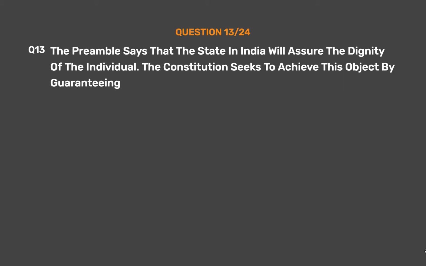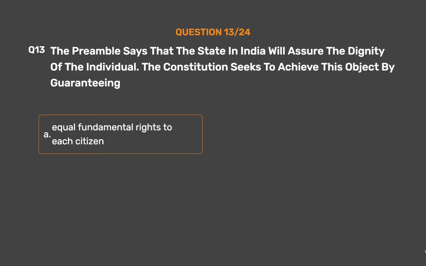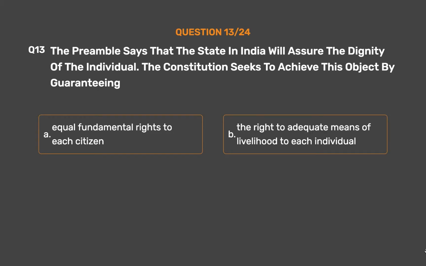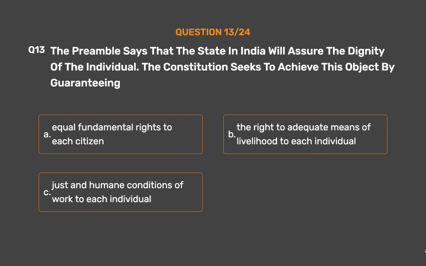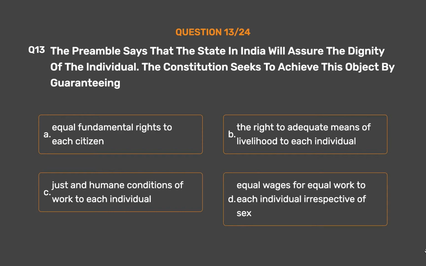Question number 13. The Preamble says that the state in India will assure the dignity of the individual. The Constitution seeks to achieve this object by guaranteeing: Option A, equal fundamental rights to each citizen. Option B, the right to adequate means of livelihood to each individual. Option C, just and humane conditions of work to each individual. Option D, equal wages for equal work to each individual irrespective of sex.